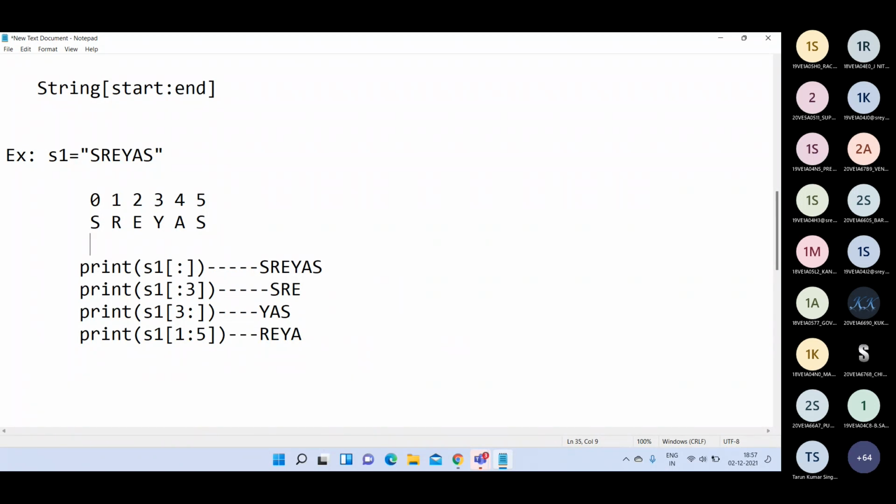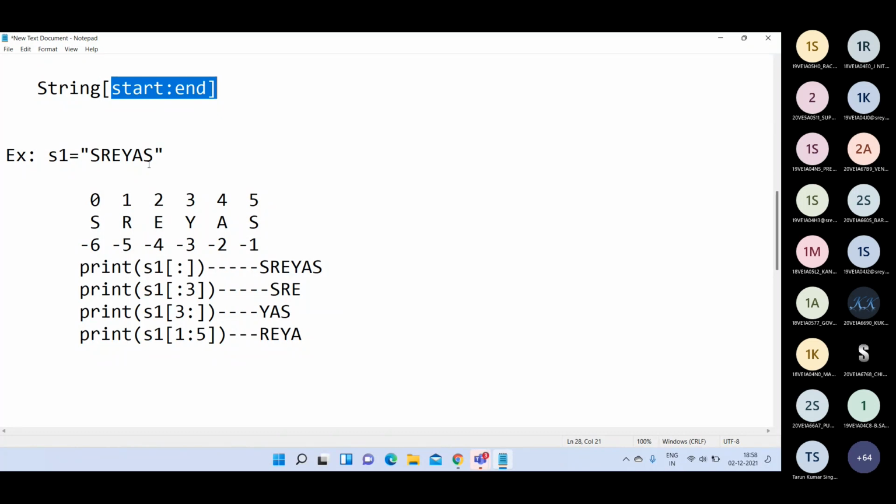So the negative indexes are -6, -5, -4, -3, -2, -1 for the characters S, R, E, Y, A, S. Python supports negative indexes, so in the place of the starting index and ending index, you can specify negative values also.